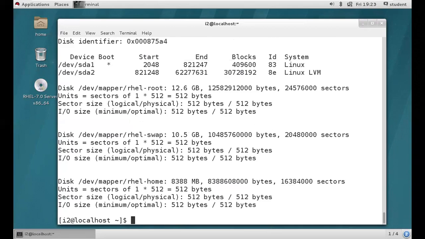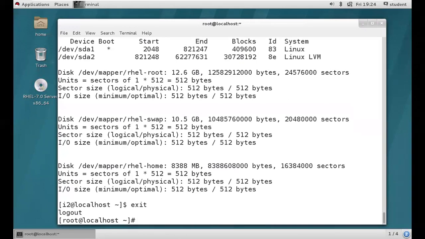Like this, you can create the group, add the members into the group, and give the sudo access for the group instead of providing the access for individual users. So clear? So now we are going to discuss the wheel group.